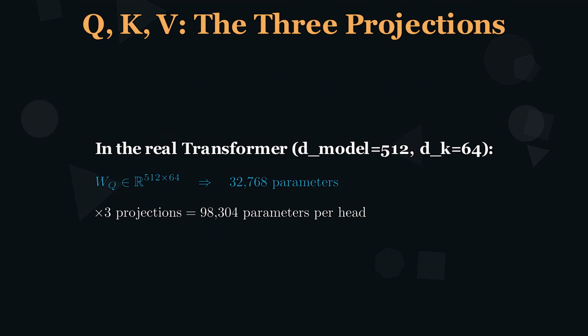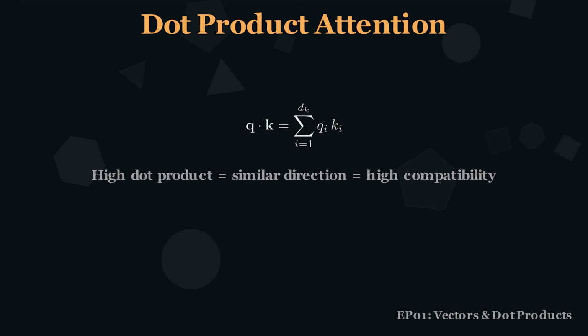In the real transformer, with d_model equal to 512 and d_k equal to 64, each projection matrix has 32,768 parameters. 3 projections give us 98,304 parameters per attention head. Now comes the key insight.